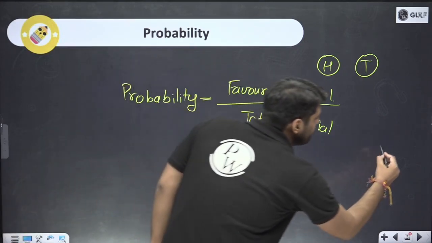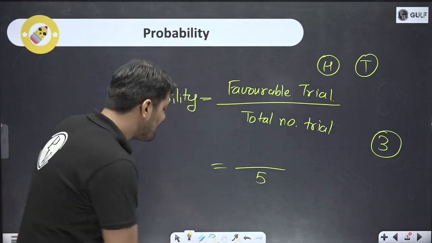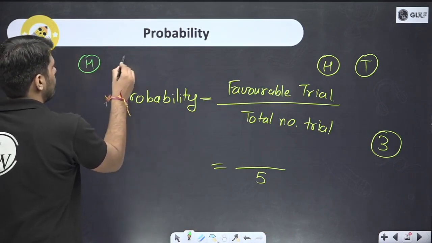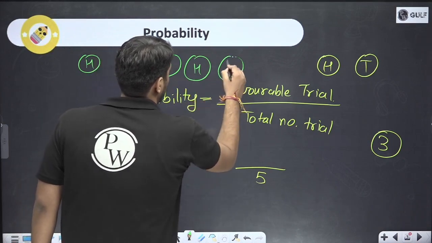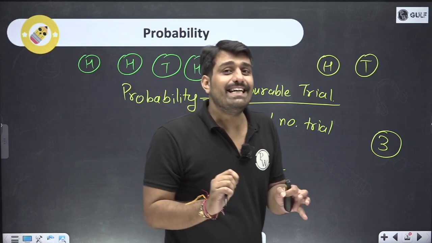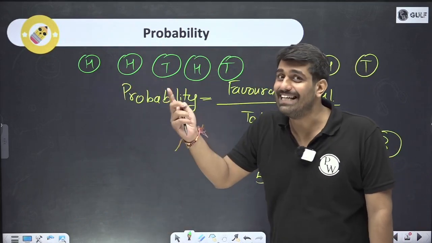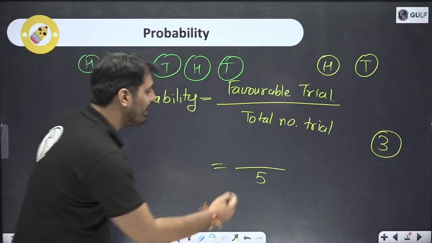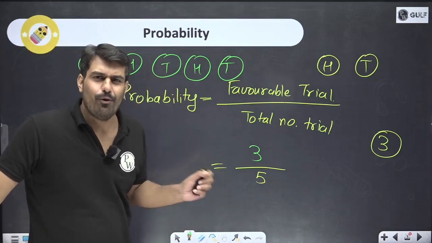And in total there were 3 cases where head came up. So out of the total 5 trials, 3 times I got head. So the trials which are favorable to me were in total 3, and the probability was calculated as 3 by 5. Very simple.